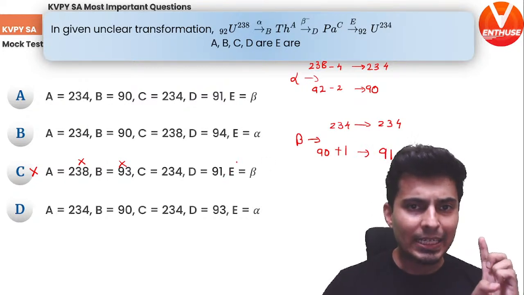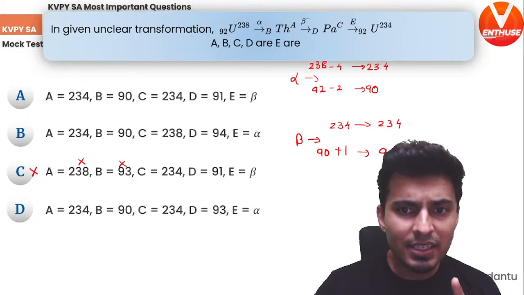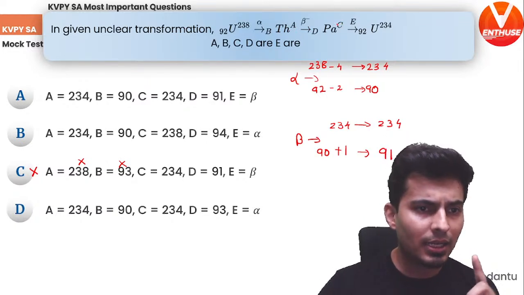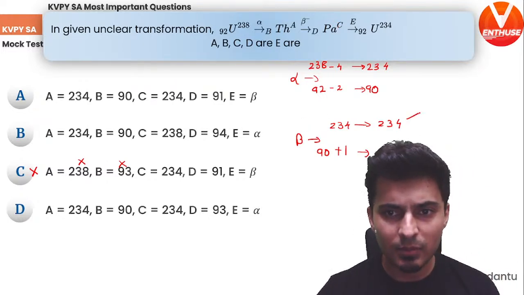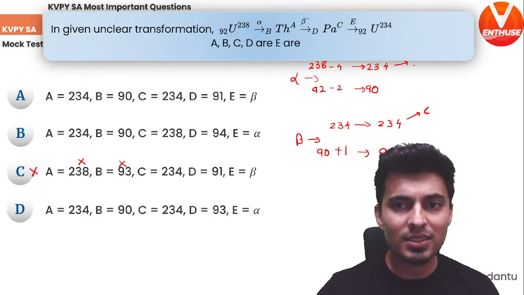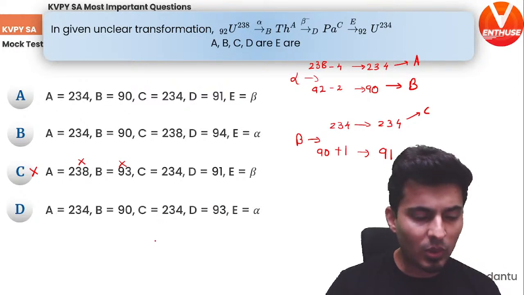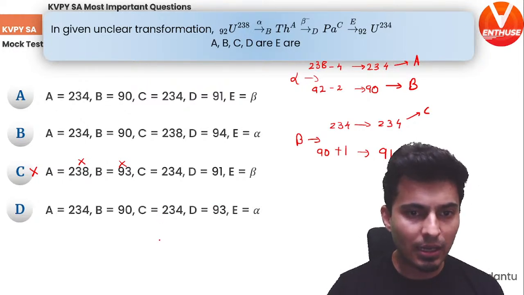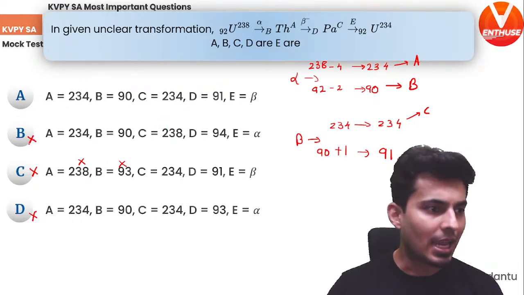So I believe, what is that? Yes, C should be 234. And yes, this is nothing but your C. And this is nothing but D. This was A and this was B. So I can see some more options getting eliminated out here, like option D is getting eliminated. Even B is getting eliminated, right?